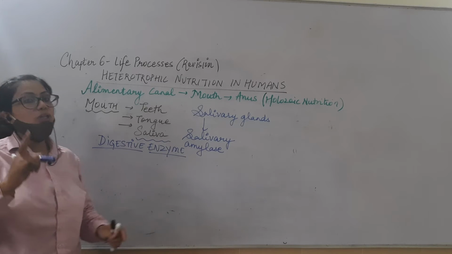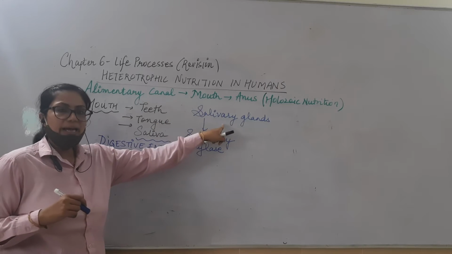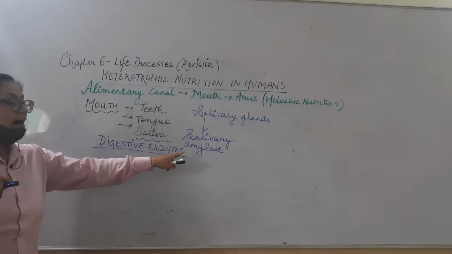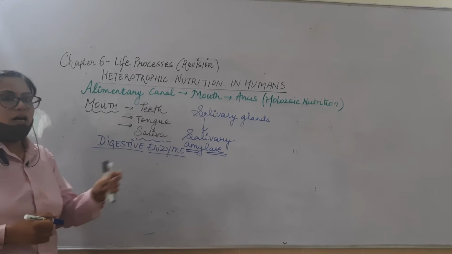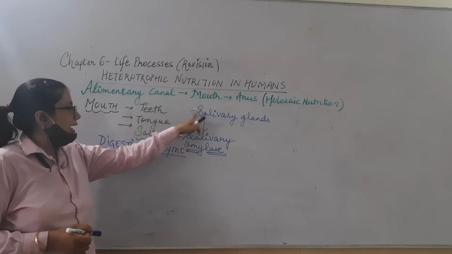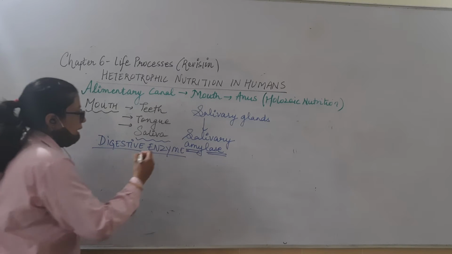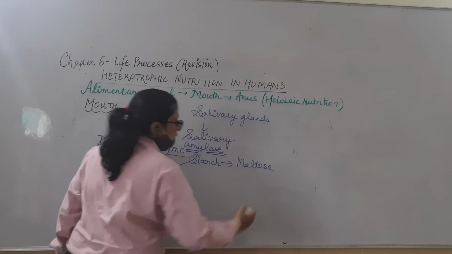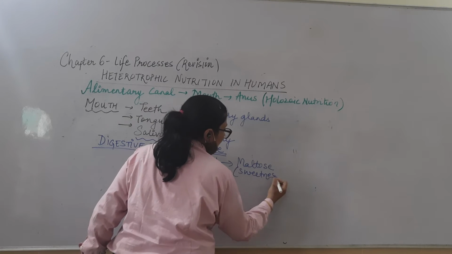So salivary amylase, what will it do? It is present in the saliva and released from the salivary glands in the mouth. Amyl means carbohydrate, ase means enzyme. Salivary amylase is released through the salivary glands, and what is it digesting? Carbohydrate. We consider starch as the commonly available carbohydrate. So starch will be converted into maltose, which gives sweetness to any compound.